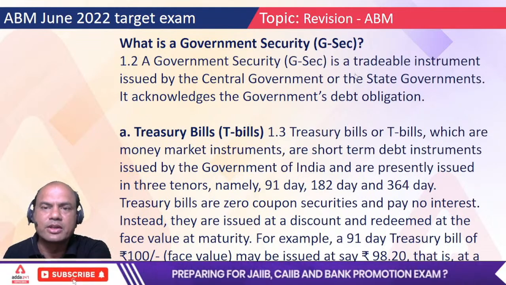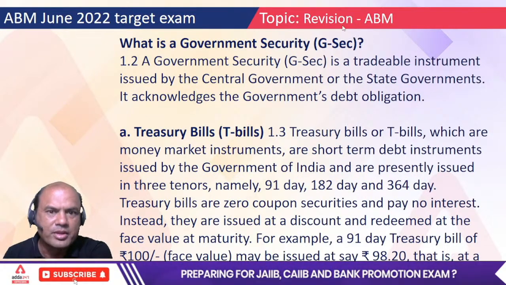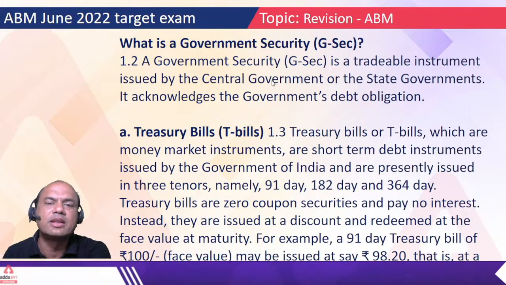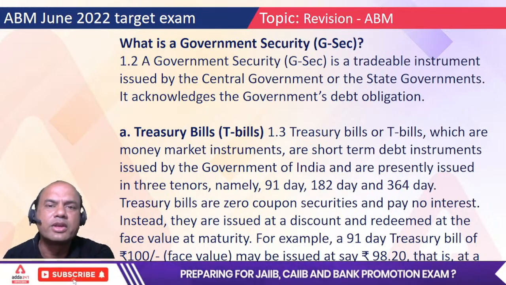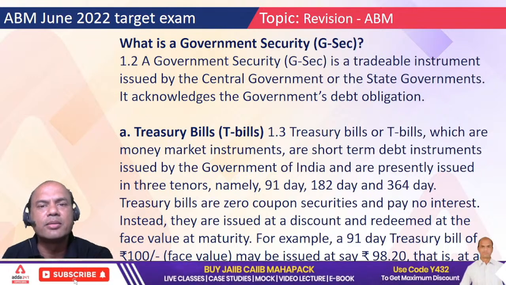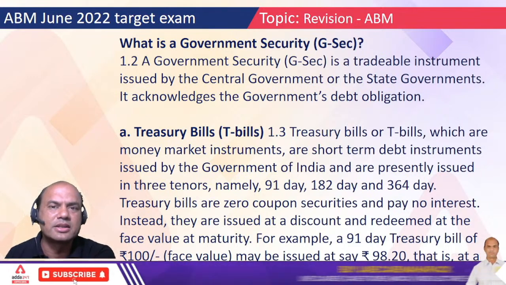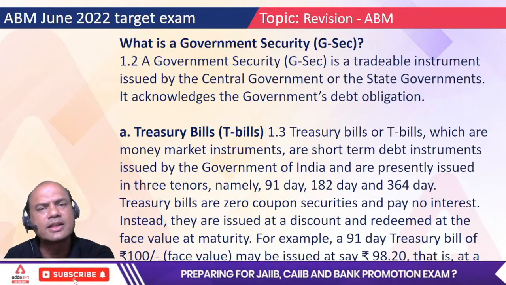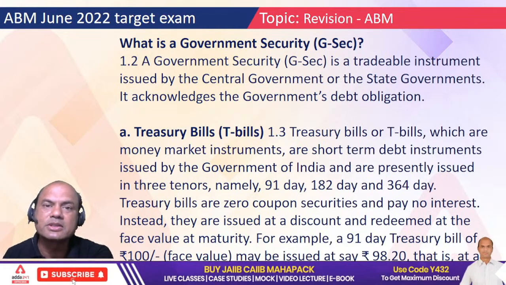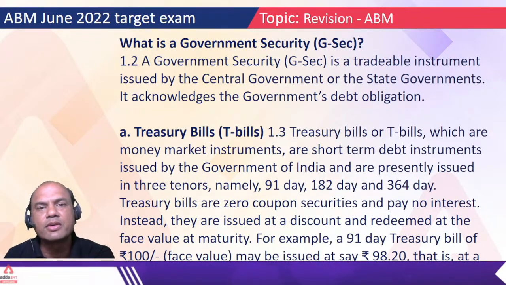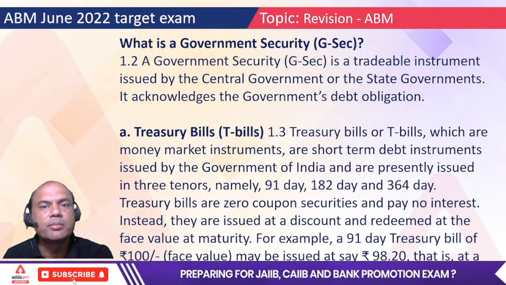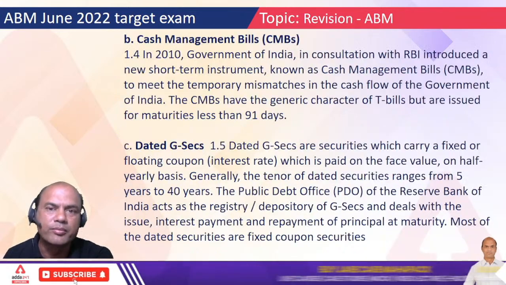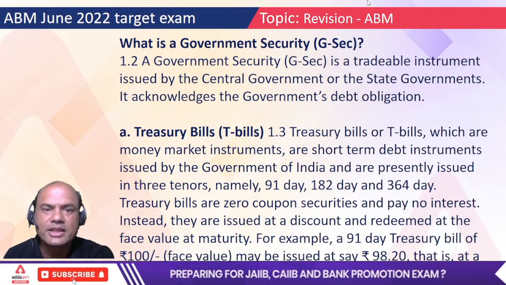Now let's start with the topics. Today's topic is bonds. I have taken this revision for bonds only. You have seen all the bond details like face value, maturity, market rate, market value. All that you have studied in JAIIB also, and I have taken a separate lecture for that, so follow that in the same series. But today's topic is not related to present value of bond, future value of bond, nothing like that. Today's topic is government securities, and mind well, in CAIIB you will see these questions more. Those questions were for JAIIB, these are for CAIIB.